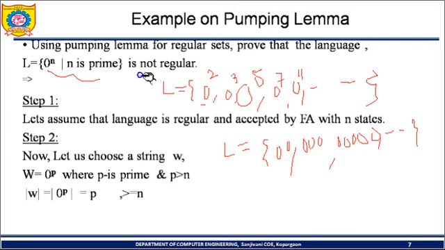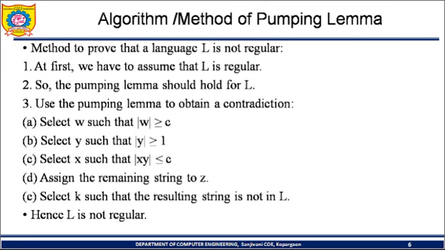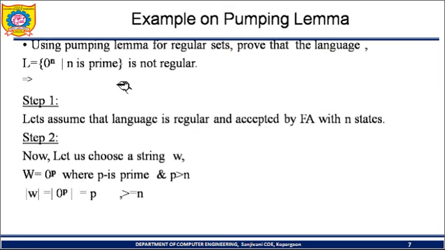So now we want to prove that the given language is not regular. According to the algorithm of the pumping lemma, first of all we assume that the given language is regular. So let us assume that the language is regular and accepted by a finite automaton with n number of states, where n is some constant value.